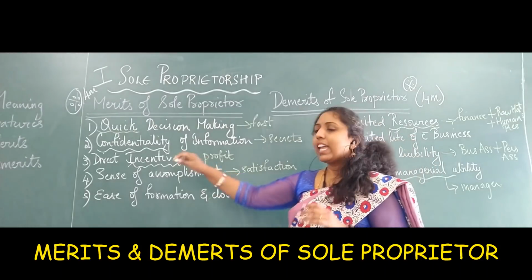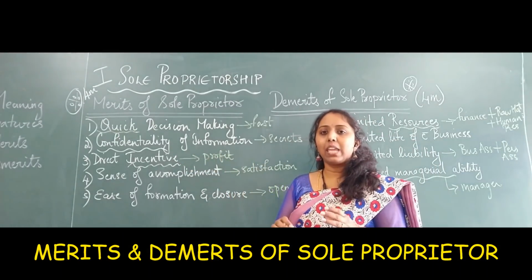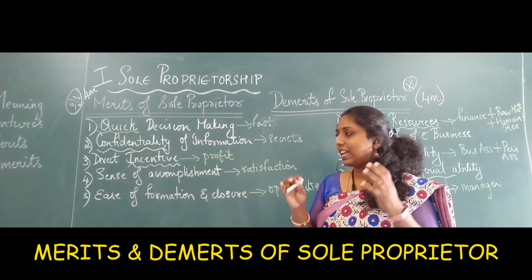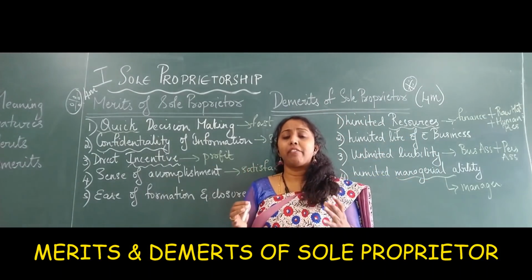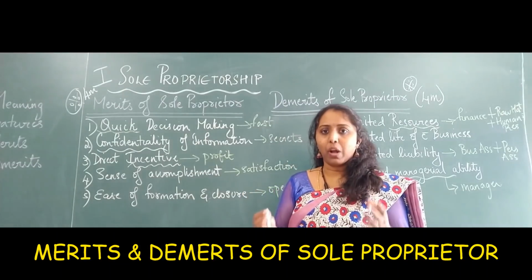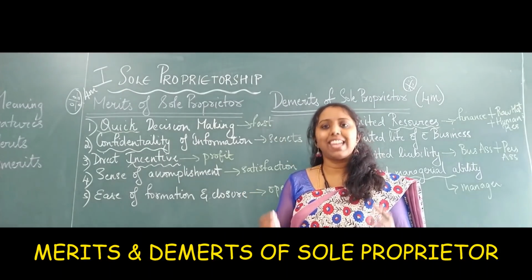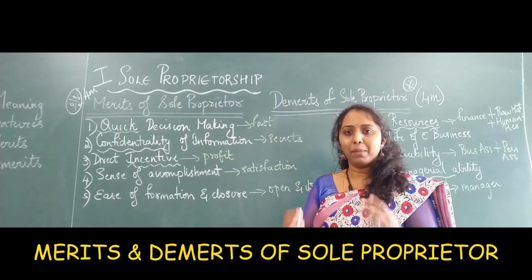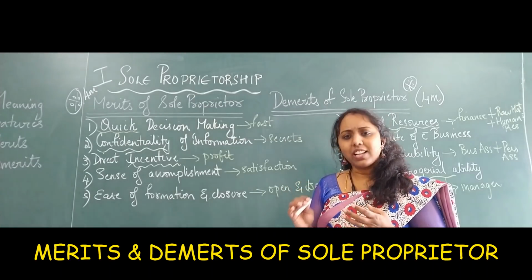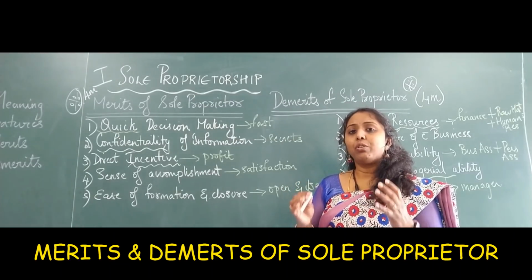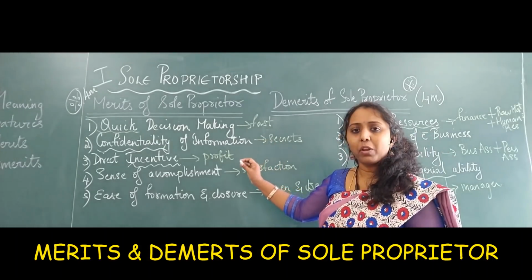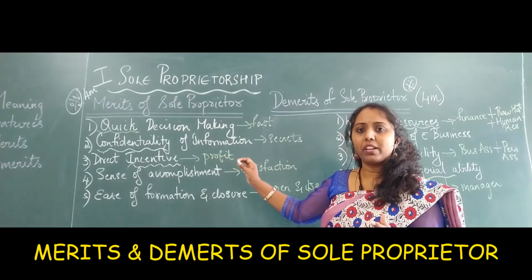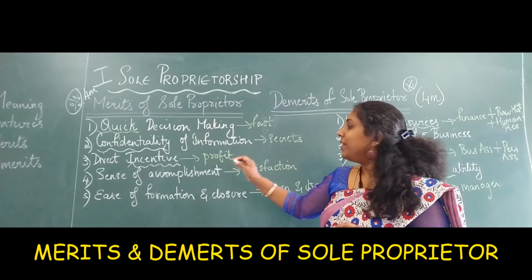Okay, so he is the person who is directly reaping all the profits, all the incentives, or the entire money. He doesn't have to share it with anyone. Why? Because he is the single owner of his entire business. See, the explanations are simple. You just have to listen to it once or twice, underline the important terminologies, make note of them, and you're good to go.